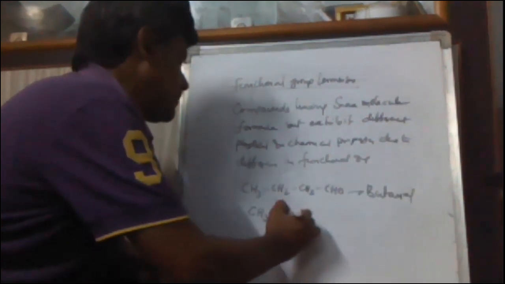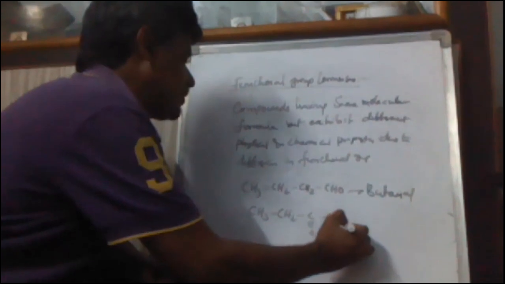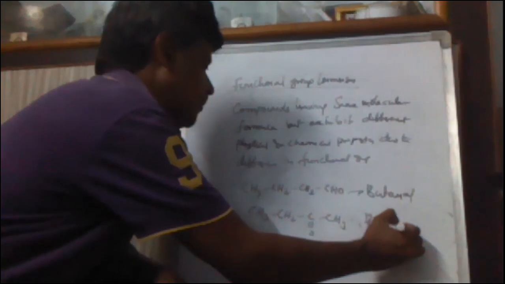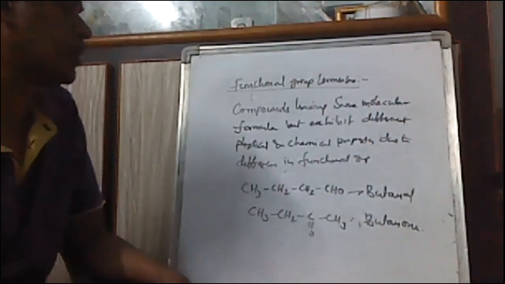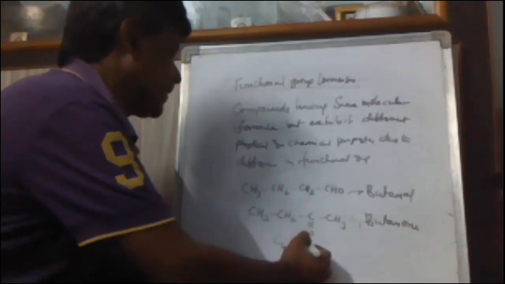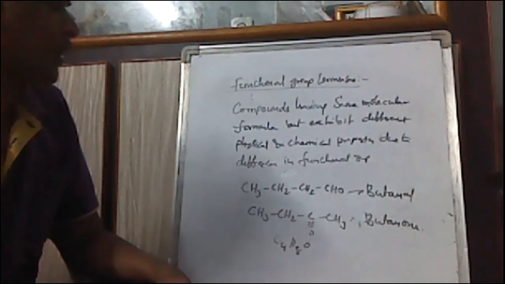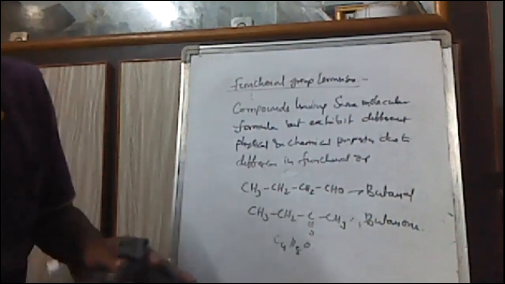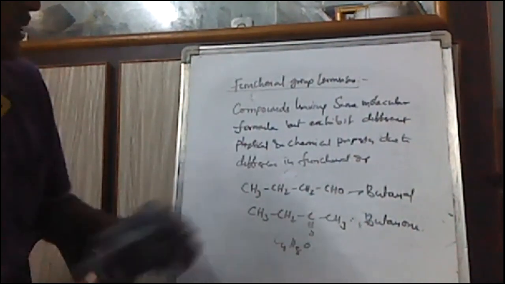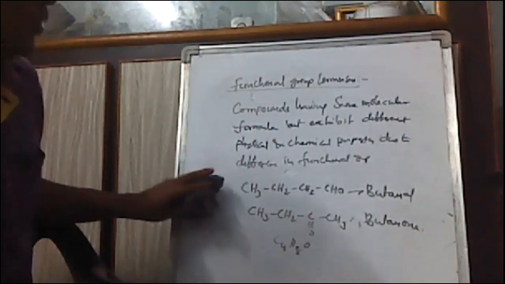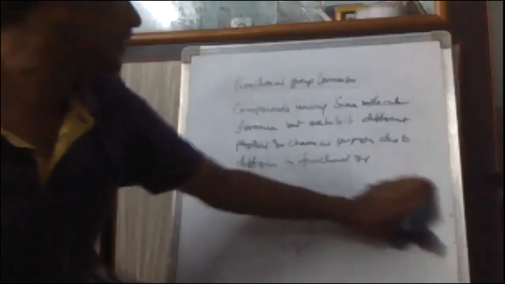The other is CH3CH2COCH3, butanone. Both have the C4H8O molecular formula: 4 carbons, 8 hydrogens, and 1 oxygen. But they exhibit different physical and chemical properties due to difference in the functional group. These are called functional group isomers.